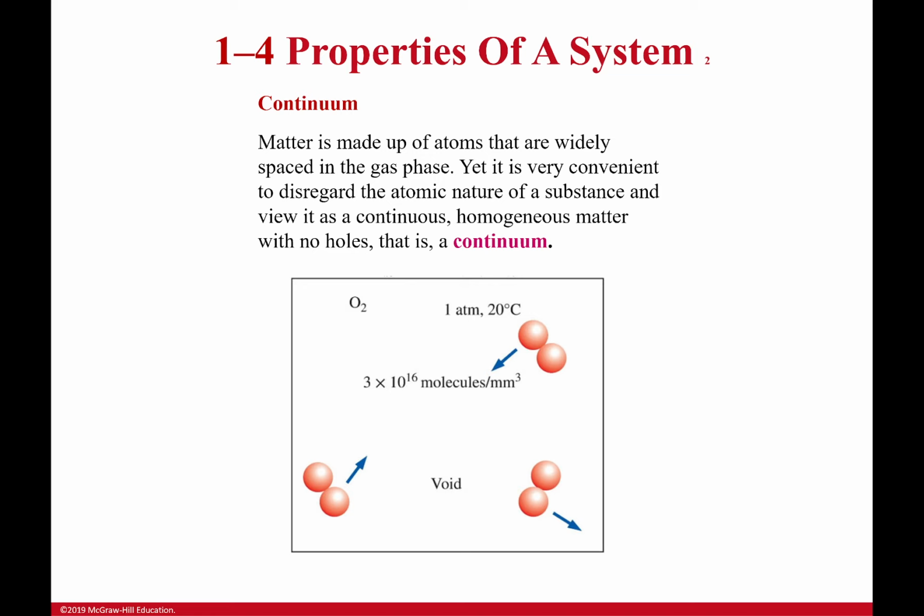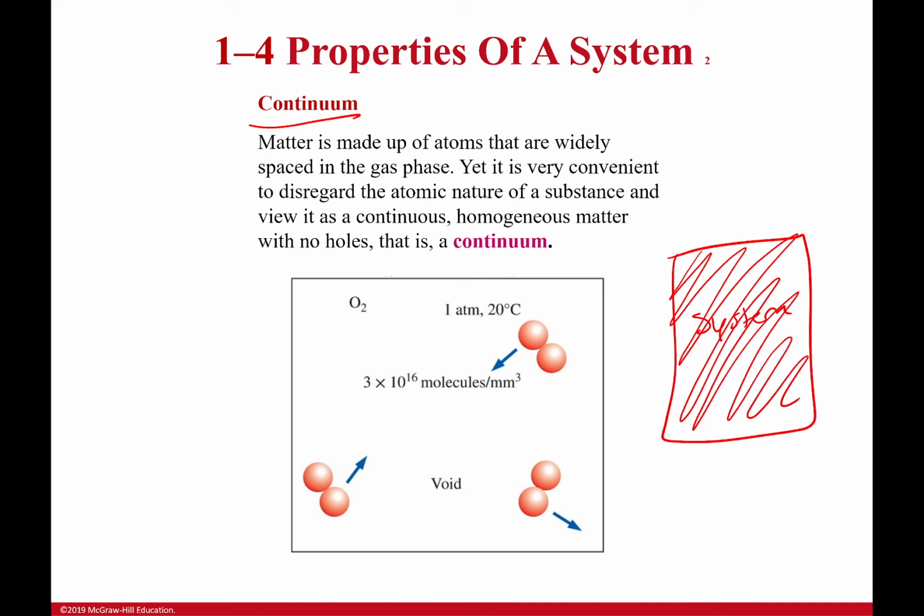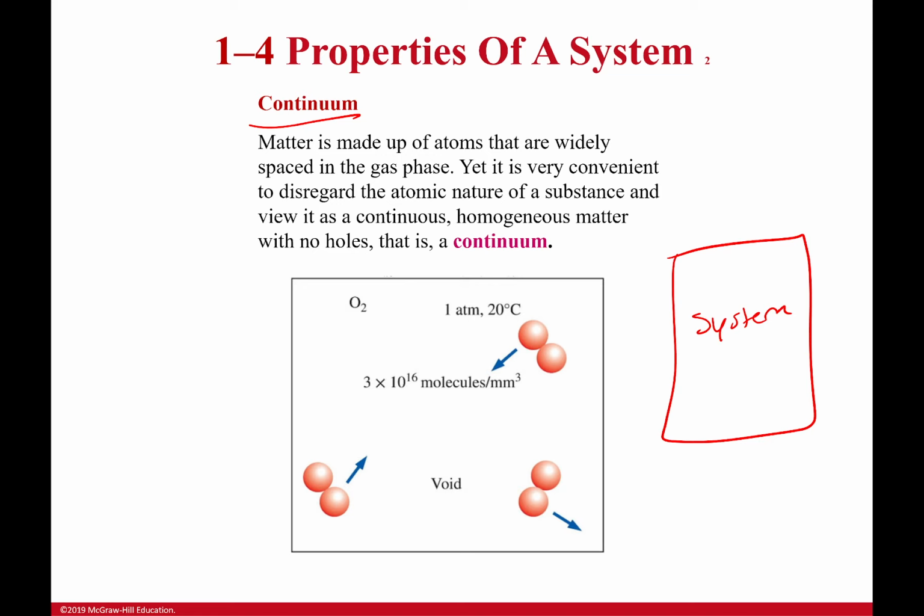But we don't treat things as if there's any gaps. Instead, we say it's a continuum, which is simply saying that the area we're looking at, our system, the system we are drawing here, is completely, perfectly filled, no gaps whatsoever. And so it's continuous and homogeneous matter. There are holes in real life. We're not thinking about those holes, and it's not going to affect our calculations at the scales we're looking at.